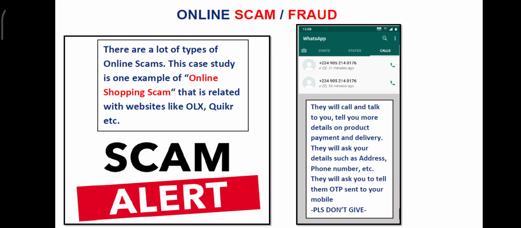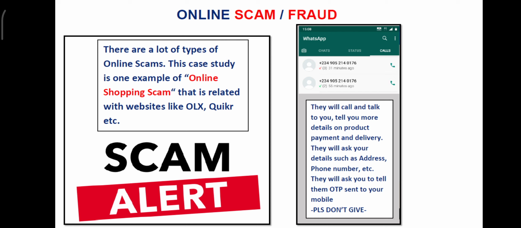They will ask your details such as address, phone number, etc. Please do not give any of your credentials, your name, your address, your phone number, your Aadhaar card number, your PIN number of your credit card or debit card. Please do not give. If you give it, then you become a prey of this scam. So be alert, stay safe away from these scammers. They will ask you to tell them the OTP sent to your mobile. OTP is nothing but one time password. So please do not give.